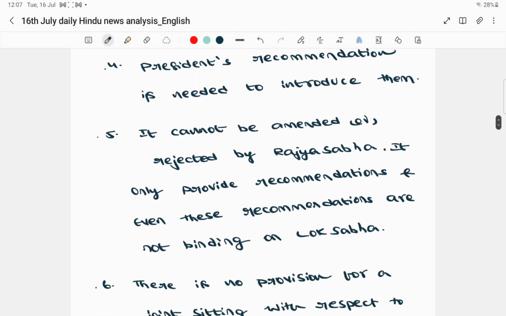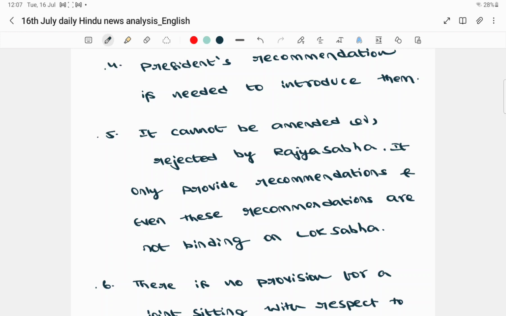And the next important point is that with respect to a money bill, Rajya Sabha has a very limited role. You are aware that two houses are there, Lok Sabha as well as Rajya Sabha. Rajya Sabha has a very limited role with respect to the money bill.